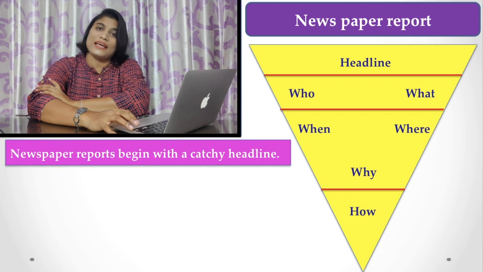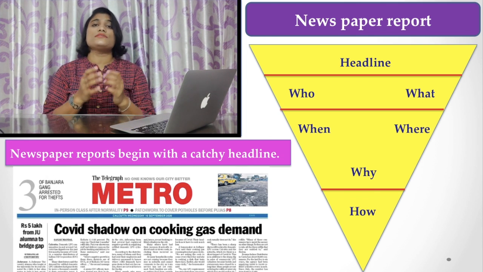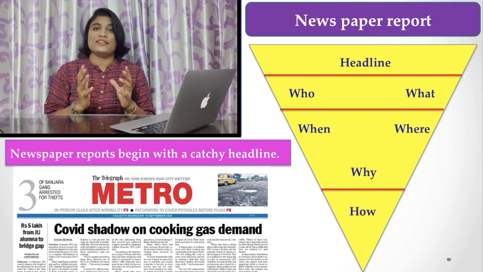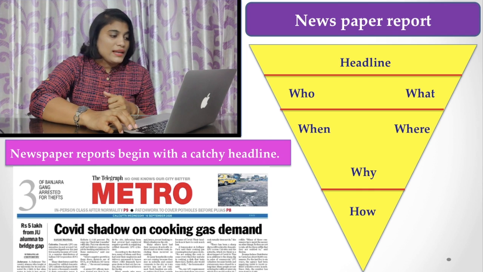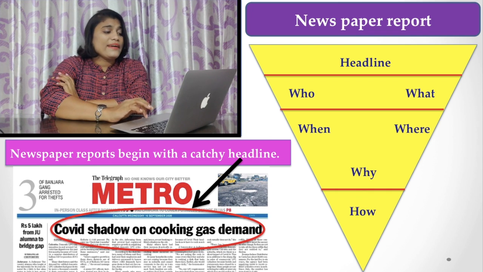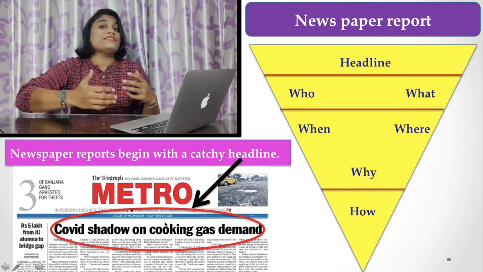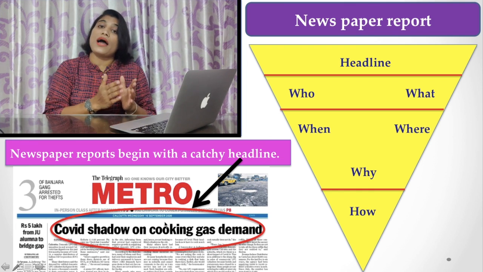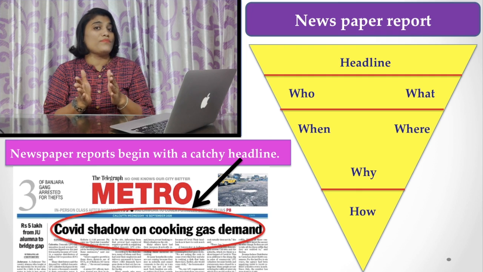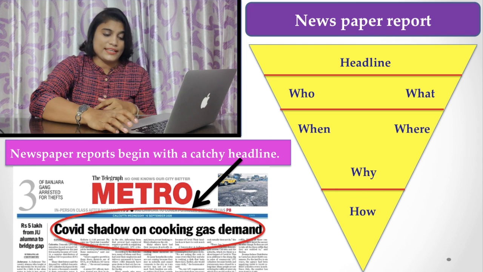So let's see some examples now. A newspaper report always begins with a catchy headline. What does it mean? Here is a report I took from a newspaper: "COVID shadow on cooking gas demand." Look at it. The first word or phrase of the headline attracts the reader. So you have to keep in mind that your headline must be very catchy and attractive.